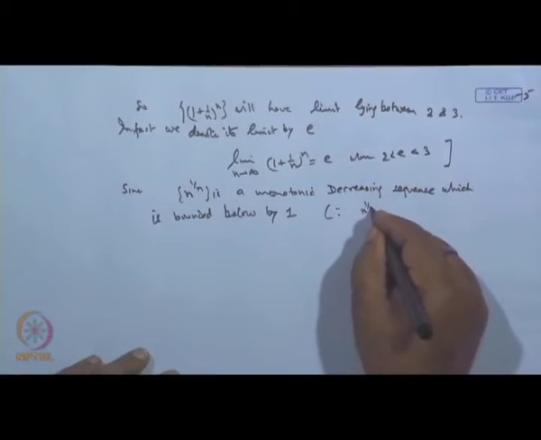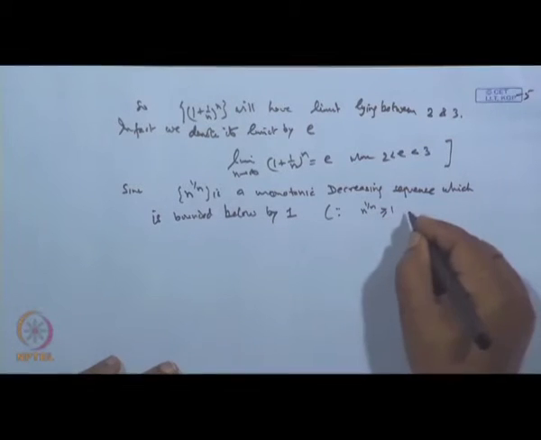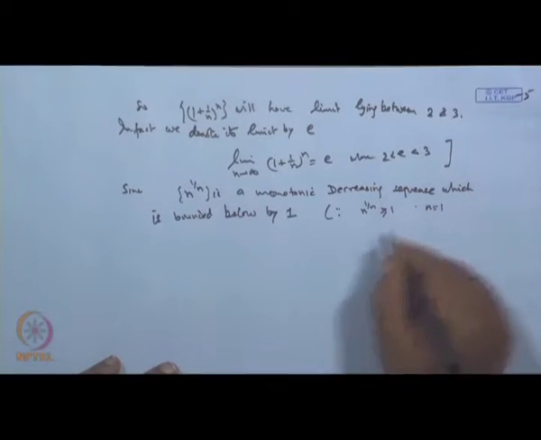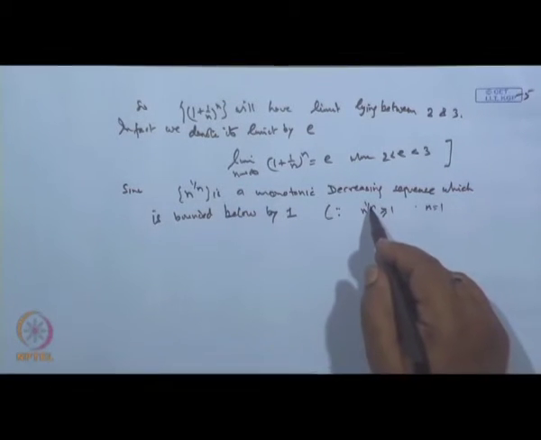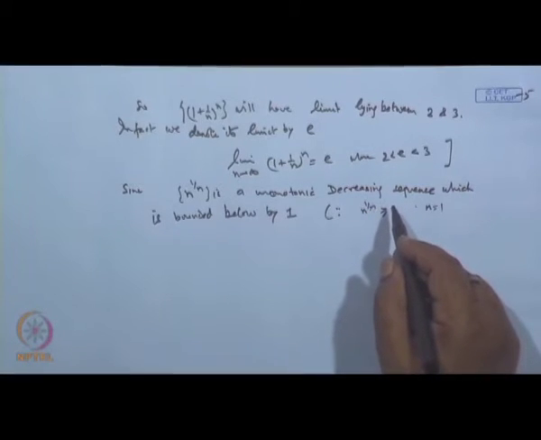Because n to the power 1 by n is greater than or equal to 1. When n is equal to 1 you get 1, for n equal to 2 it is greater than 1, is it not?